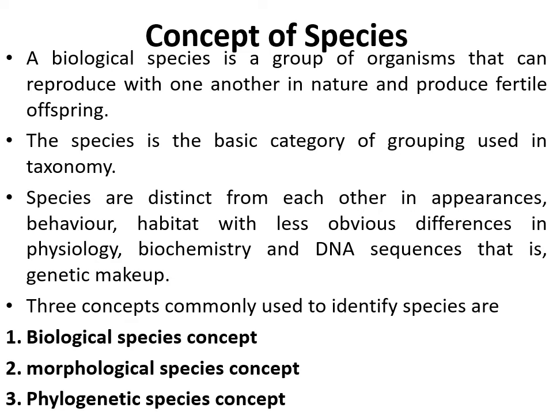The species is the basic category of grouping used in taxonomies, and species are distinct from each other in appearance, behavior, habitat, with less obvious differences in physiology, biochemistry and DNA sequences, which make up its genetic makeup. The concept of species is mainly the biological species concept, the morphological species concept, as well as the phylogenetic species concept.